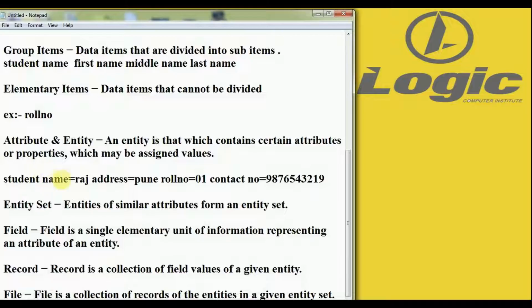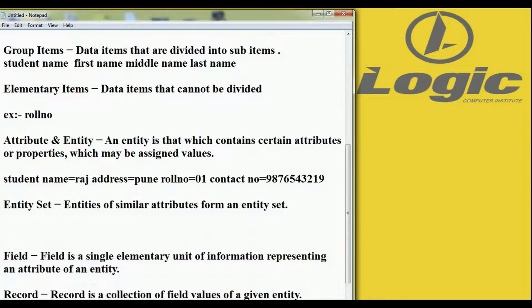This is the example of attribute and entity. The next point is entity set. Entities of similar attributes form an entity set, or a collection of entities is called an entity set.